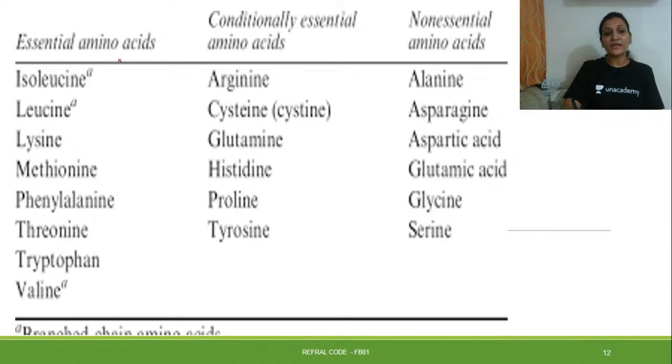So essential amino acids are those which you need from outside the body. Tryptophan, the one we are going to study in today's class, belongs to the category of essential amino acids. Then conditionally essential amino acids are semi-essential in nature: some amount can be formed in the body and some amount you need from your diet.